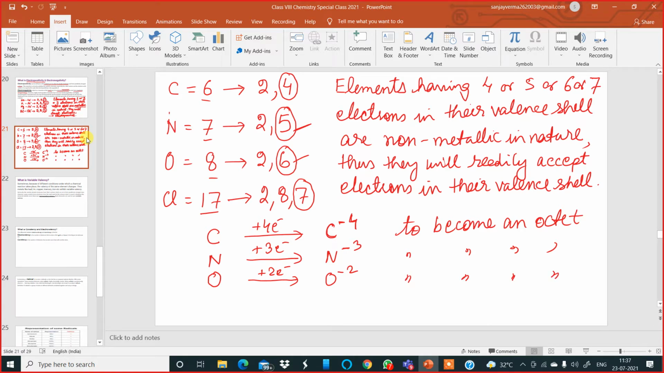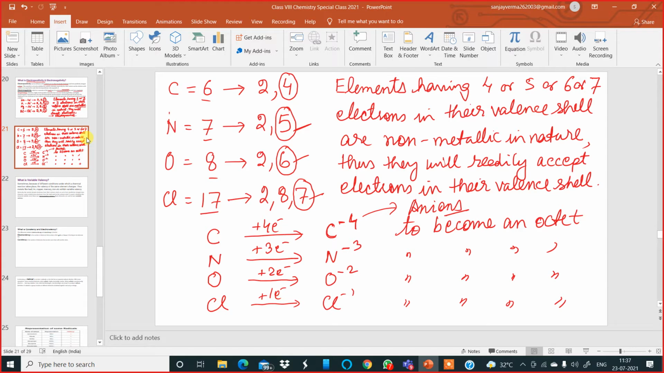Similarly over here, there is chlorine. Chlorine has 7 electrons in its valence shell. It needs only 1 electron. So if I give 1 electron to chlorine, it becomes Cl minus 1 to become an octet. Now, after receiving electrons, they carry negative charge. That is why they are called anions.